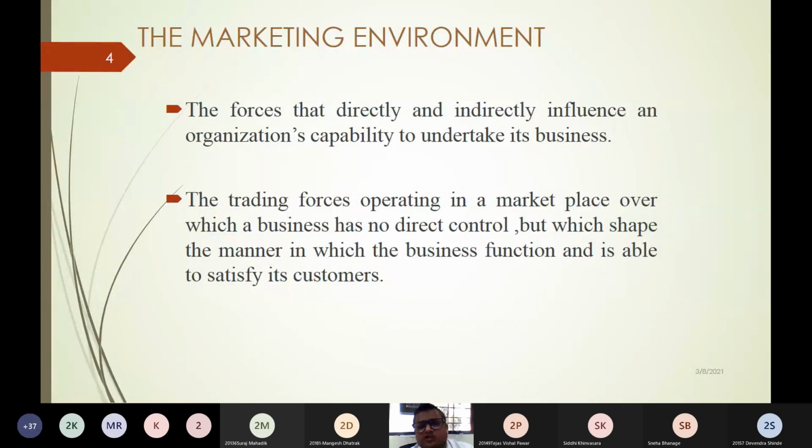So these are the trading forces, political, economical situation, and many other forces. They sometimes give the opportunity to the companies to do the business, or sometimes they create such hindrance that the companies could no longer do the business in that situation. Many such examples are there wherein because of the political support, because of the legal support, the companies have come to that particular place, and most of the companies have set up their plant facilities.